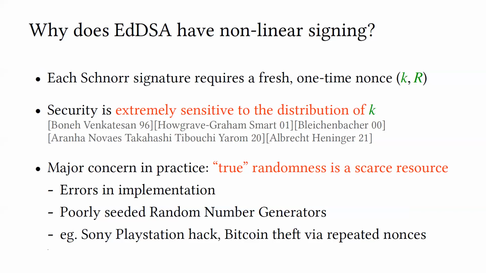The short explanation is that Schnorr involves sampling nonces every time you want to sign. And it turns out that the distribution these nonces come from is extremely important. It has to be uniformly random. There are all kinds of attacks that kick in if there's even a bit of bias. And this is a concern in practice because true randomness is not that easy to come by online on the fly. There have been many attacks that reduce to the fact that bad randomness is being used online.